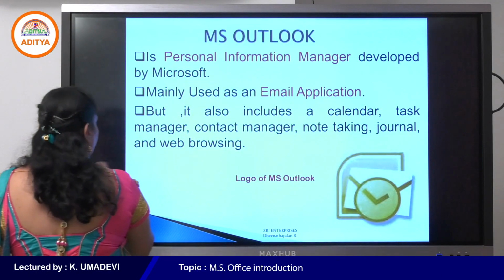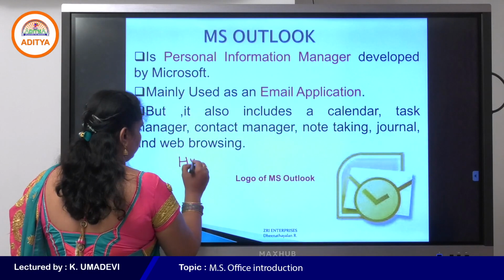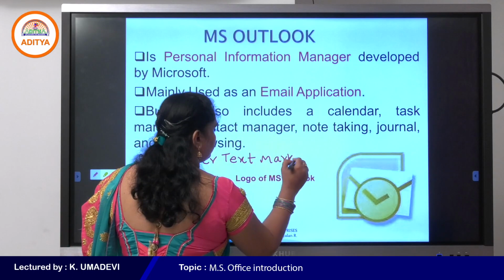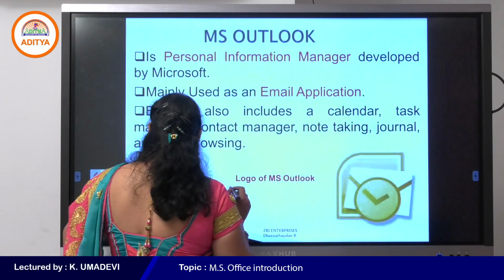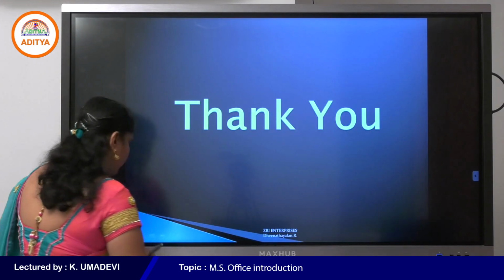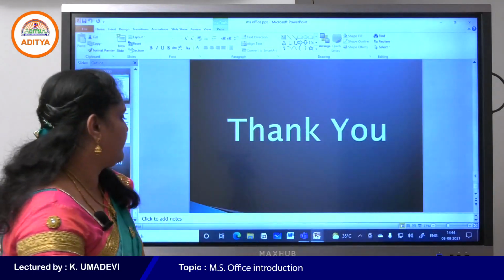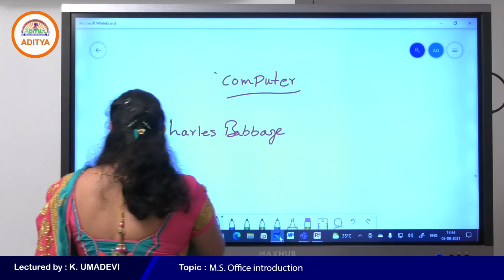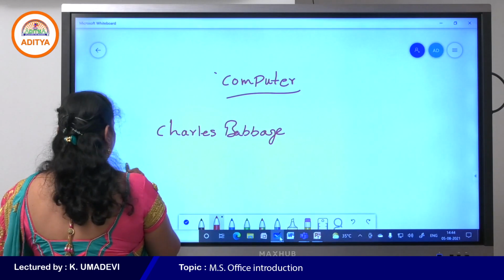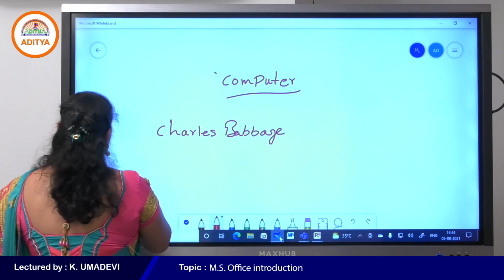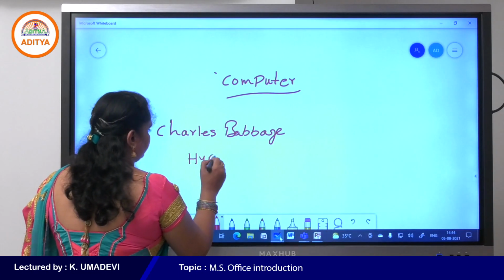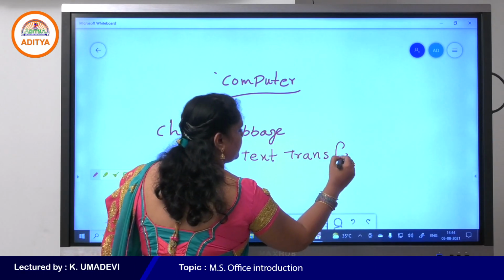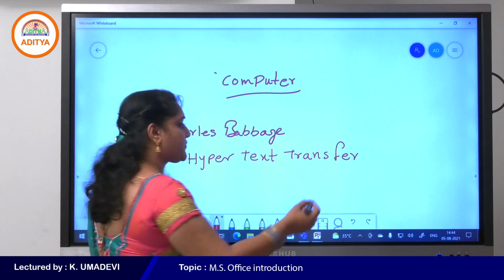So HTTP stands for Hypertext Transfer Protocol.